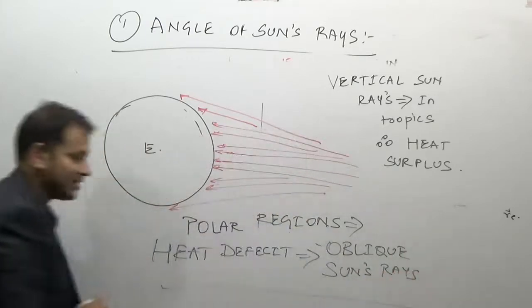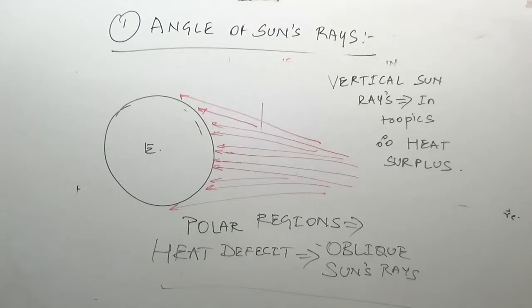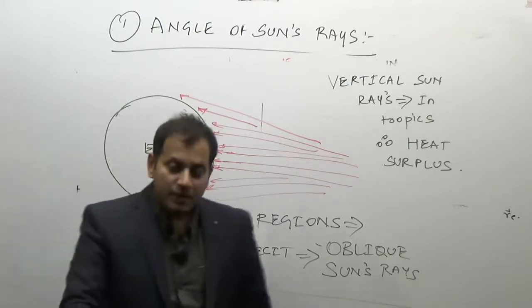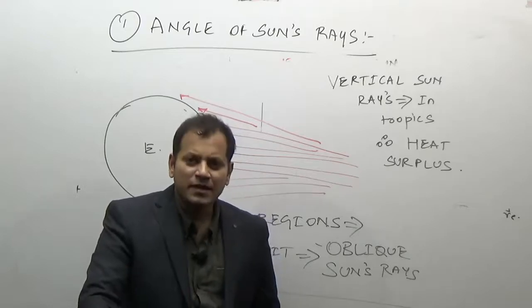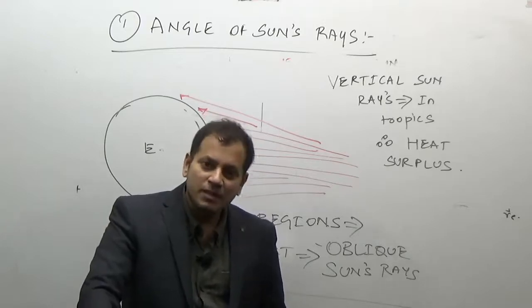Obliques are the heat deficit regions. The second, you are all clear with this fact, because it is a very simple fact, and you can apply it in your own life also.